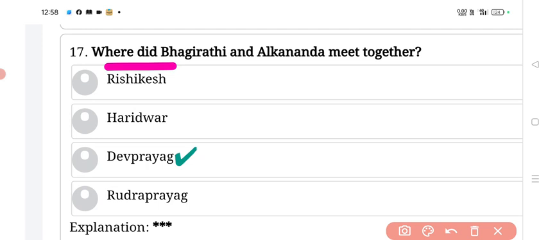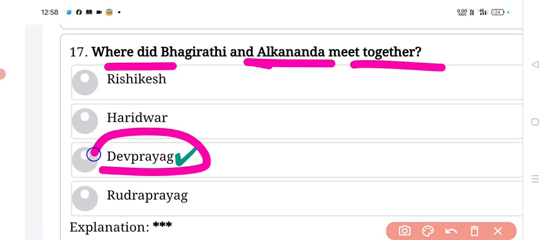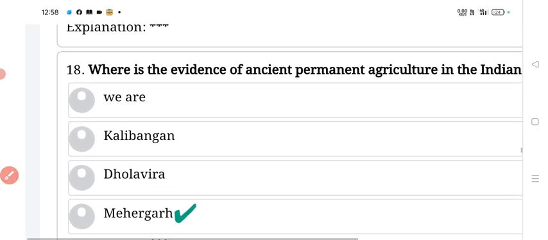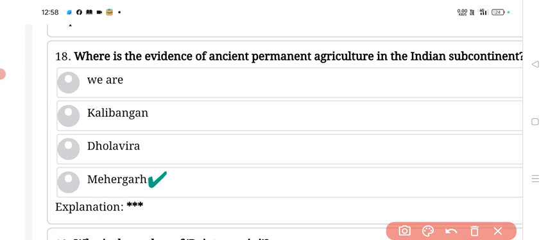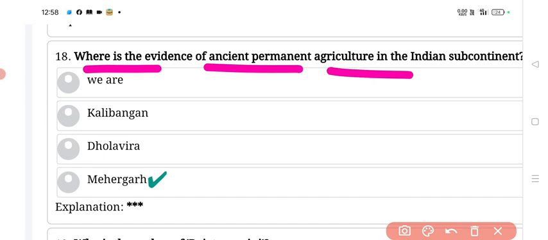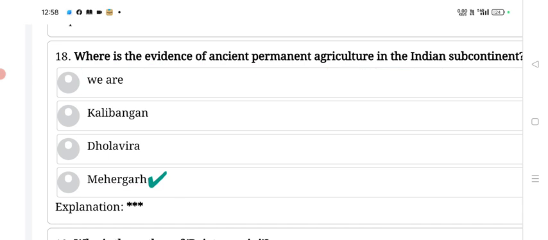Where do the Bhagirathi and Alaknanda meet together? Answer, Devprayag. Bhagirathi and Alaknanda meet together at Devprayag. Next. Where is the evidence of ancient permanent agriculture in the Indian subcontinent? Answer, Mehrgarh. Next.